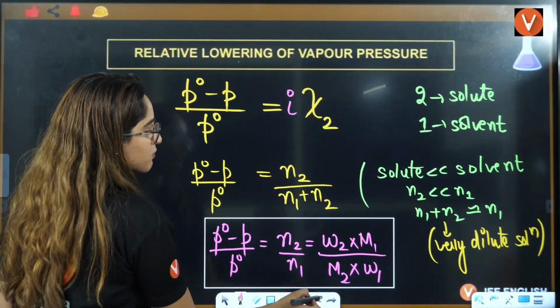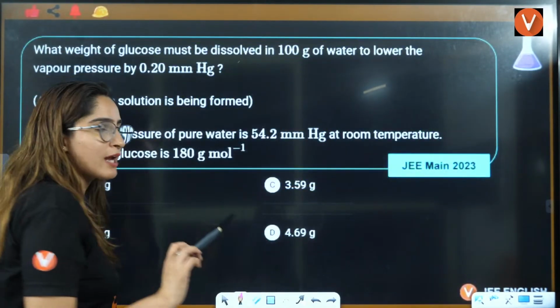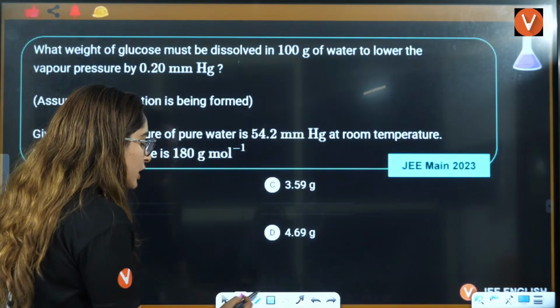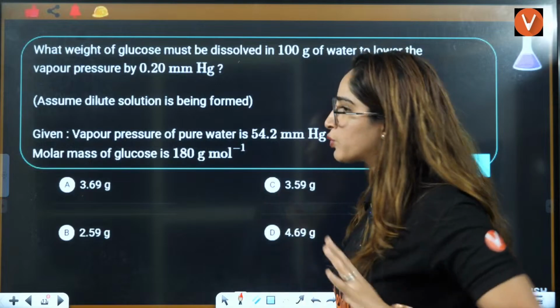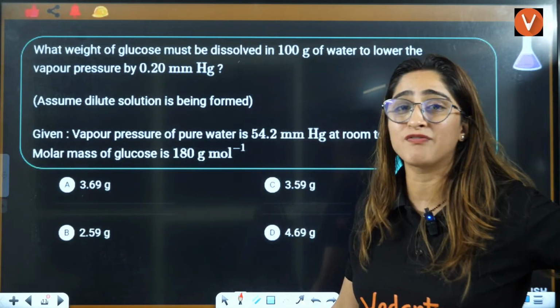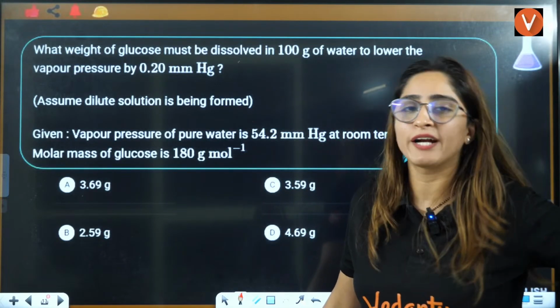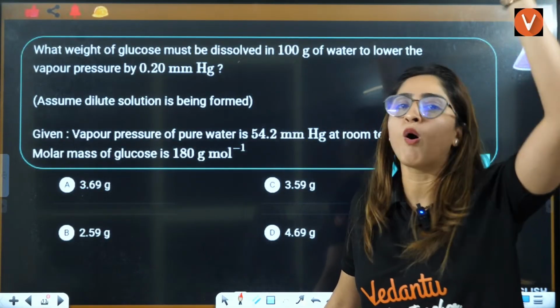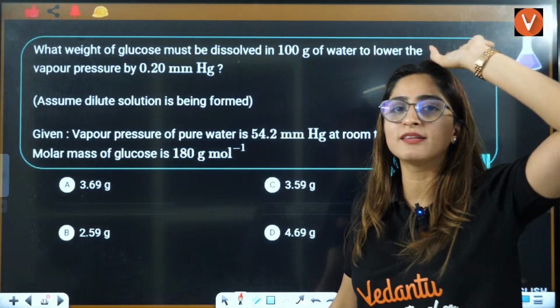But right now, I am not writing it in that format. Just remember, whenever you see that question, today also, whenever I am doing those questions, I'll firstly see whether it's an electrolyte or non-electrolyte. If it is an electrolyte, I will shift that question to the van 't Hoff factor lecture. Then we will solve that in that lecture.